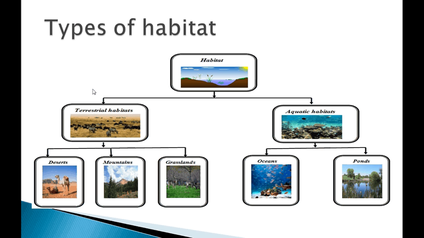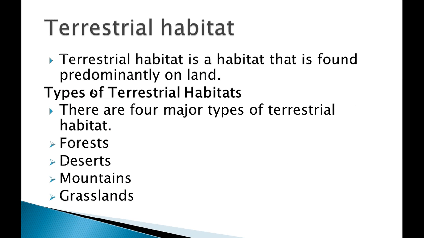The terrestrial habitat contains the habitats which are on land. So we have deserts, mountains, grasslands, and forests, all of which are part of terrestrial habitat. In aquatic habitat, we have water bodies, where organisms survive in water, for example oceans and ponds. Now in this video we will do only terrestrial habitat.